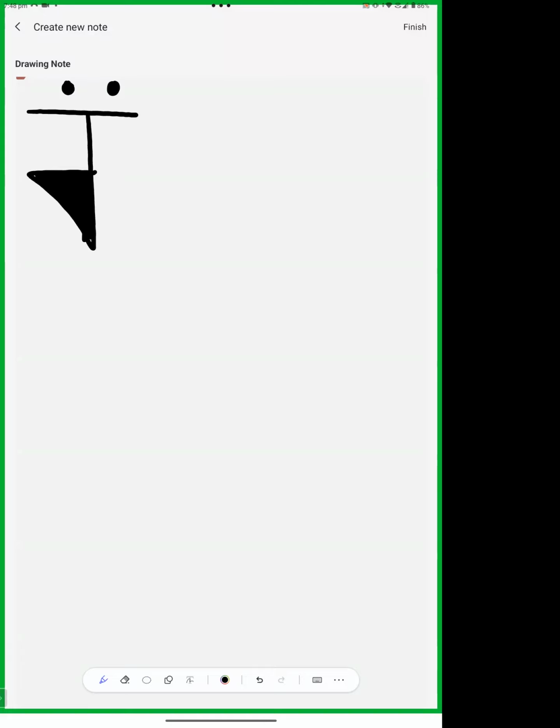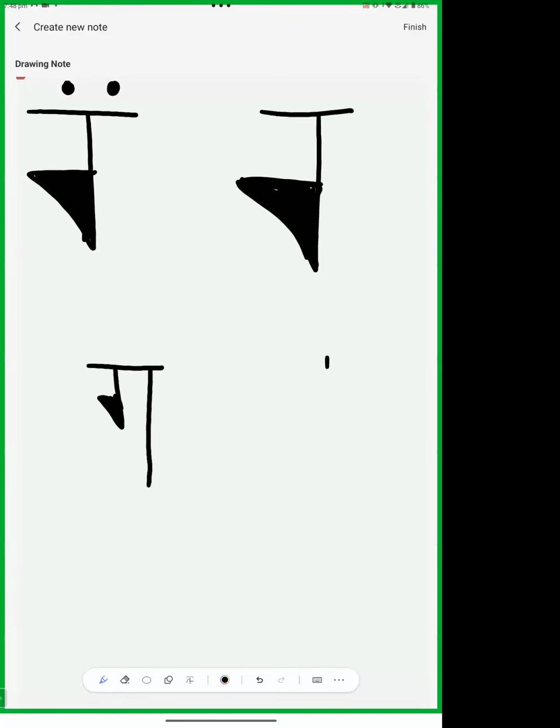Then the R. This is R. Then this is our G, and this is B. So the first two letters are very similar, but if there are two dots on the upper line, then it is very clear that it is E, and if there are no two dots, then it is R. And if there is a line in front of this shape, then it is G. And if it is round and not filled, then it is B. Okay, this is B, this is G, this is Dirgha E, and this is R.